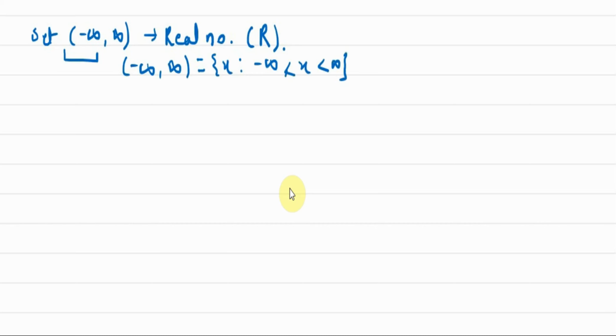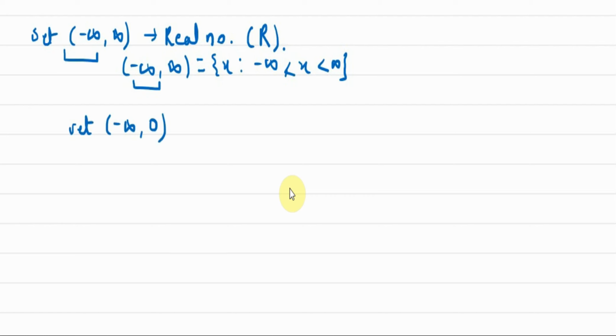So एक तरह से ये क्या हो गया, ये एक सेट ही तो हो गया, हमने इसको सेट बिल्डर फॉर्म में लिख दिया. So an interval can also be called a set. That's why I'm calling minus infinity to infinity a set, and it represents the set of real numbers. Okay, now if I have the set, let's have (minus infinity, 0).